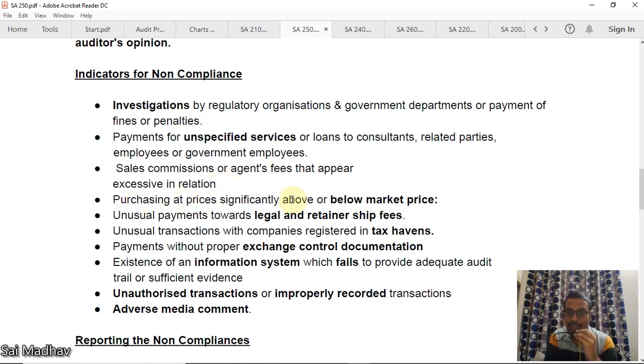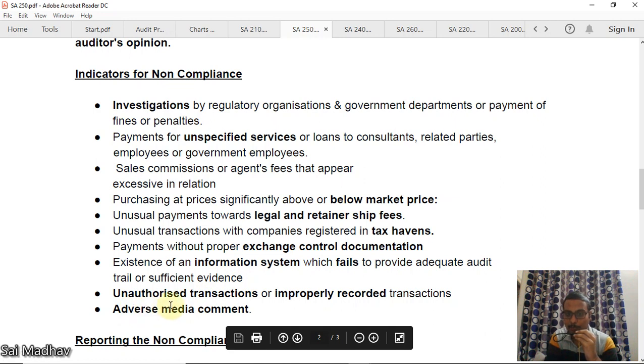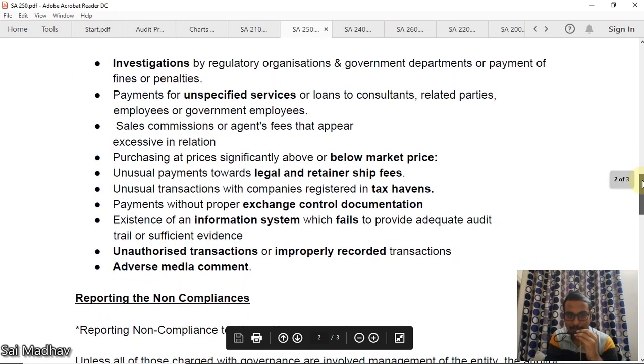Purchasing at prices significantly above the market price, legal and retainership fees, unusual transactions with tax haven countries like Mauritius. Payments without proper exchange control documentation, failure of information systems, unauthorized transactions or improperly recorded transactions, and finally adverse media comments. See, this is a list of indicators, guys.